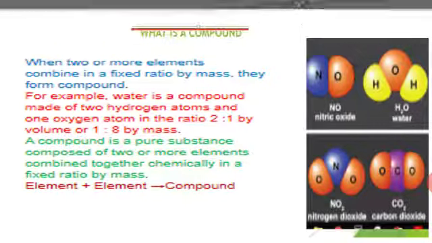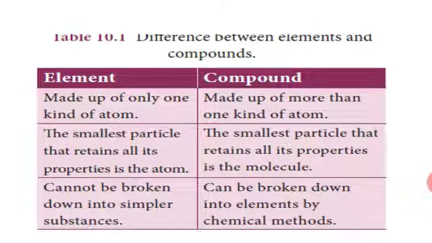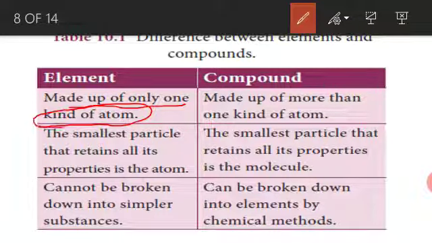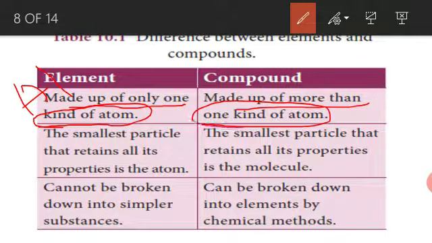Next, what is the difference between elements and compounds? An element is made up of only one kind of atom. If we take aluminum, aluminum contains only one kind of atom throughout. Next, a compound is made up of more than one kind of atom.